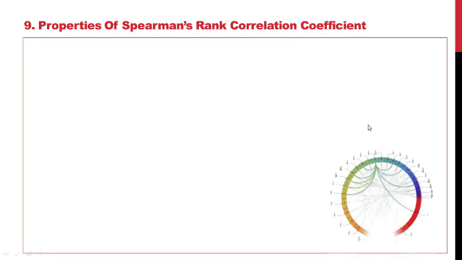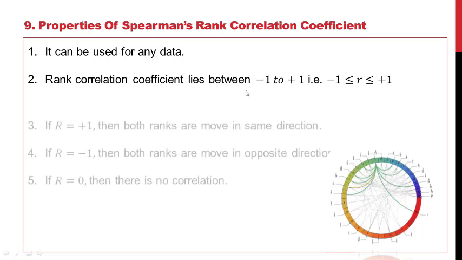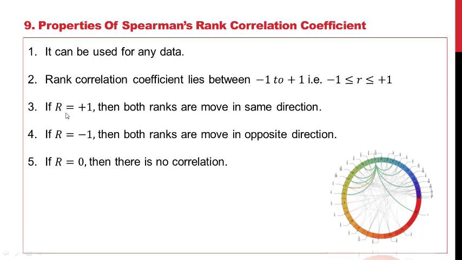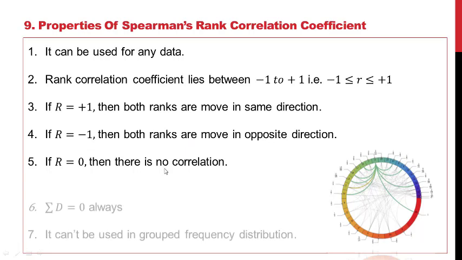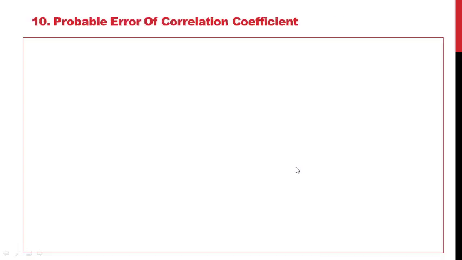Now we will see the properties of Spearman rank correlation. It can be used for any data. Rank correlation lies between -1 to +1. When R is equal to +1, both ranks move in the same direction. When R is equal to -1, both ranks move in opposite directions. And if R is equal to 0, then there is no correlation. Summation of d is always 0. It cannot be used in a grouped frequency distribution.